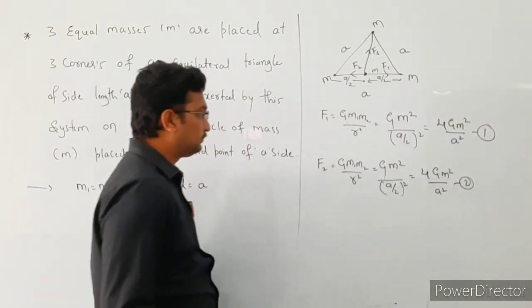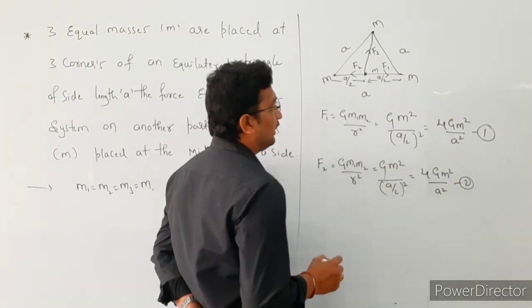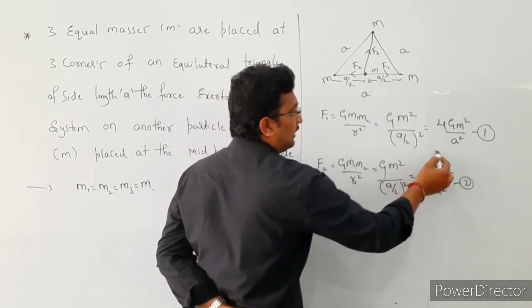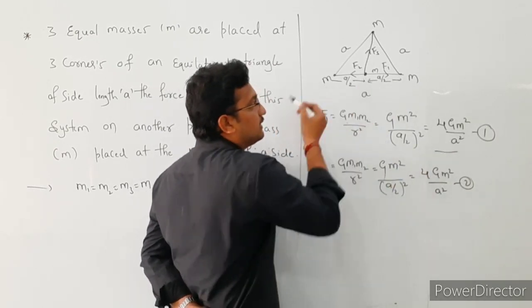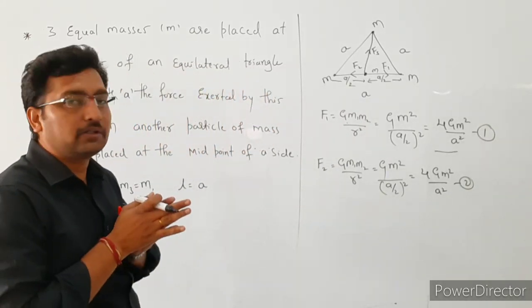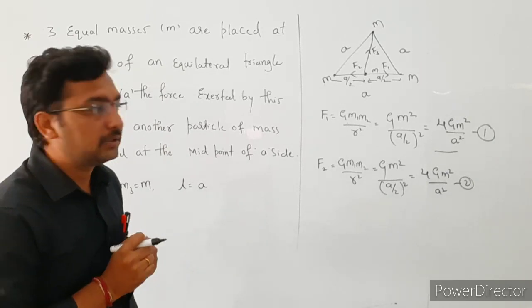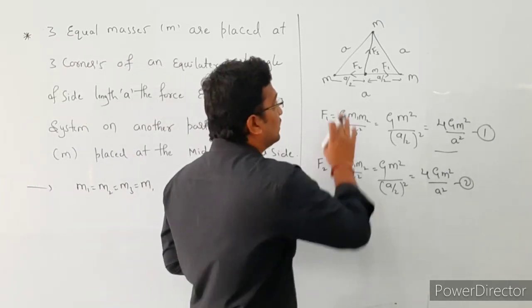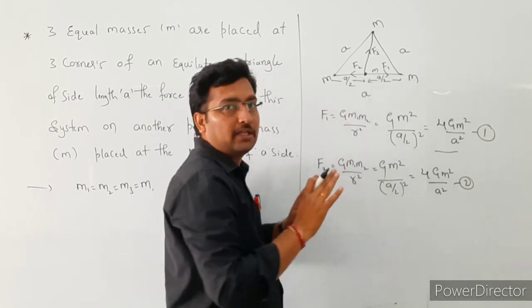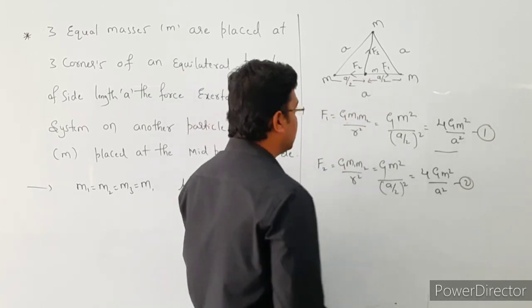Okay, next. In this case, the force F1 is acting in this direction, right? The other force F2 is acting in this direction, both having equal magnitude, but both in opposite directions. Both being in opposite directions means the net force acting along this direction is 0, right? Okay, we will see that one.